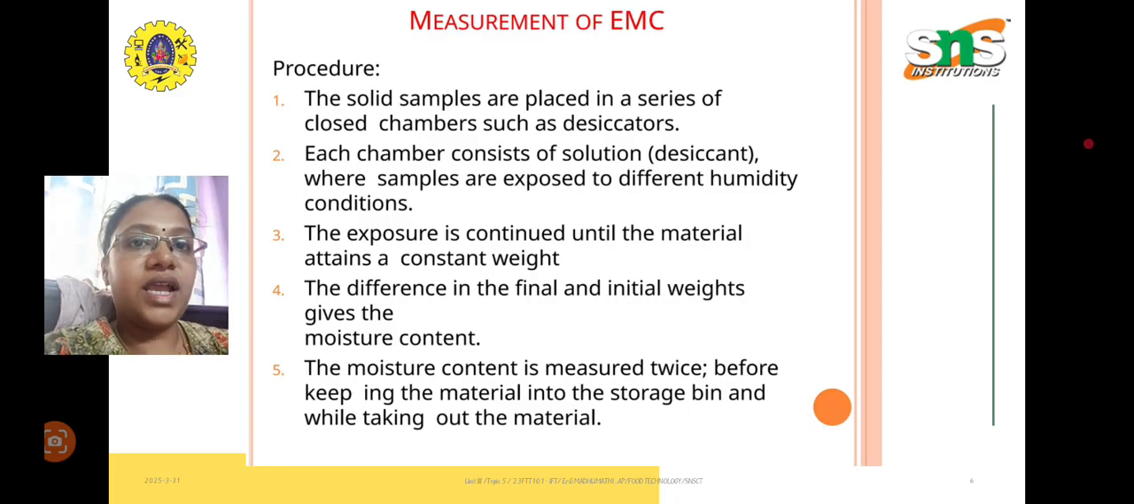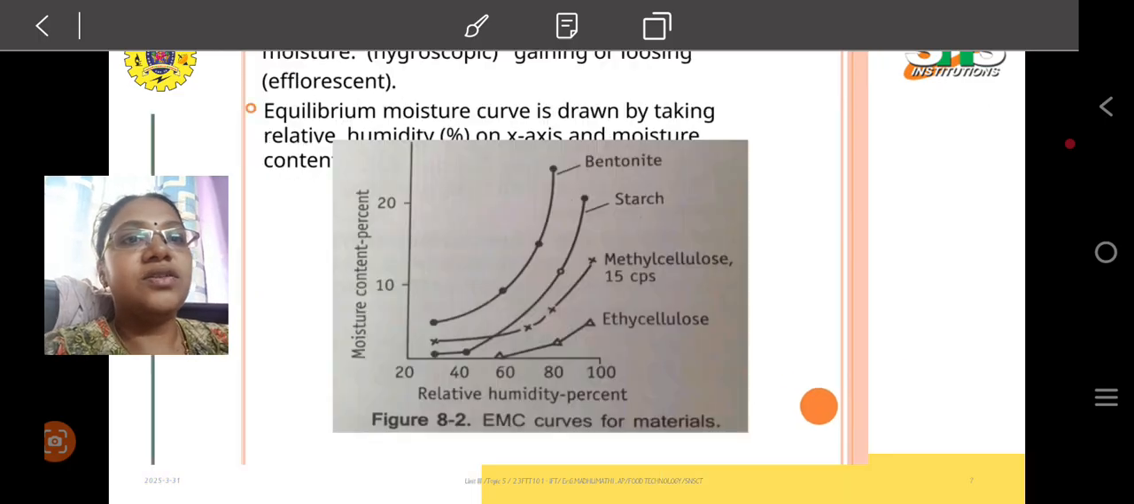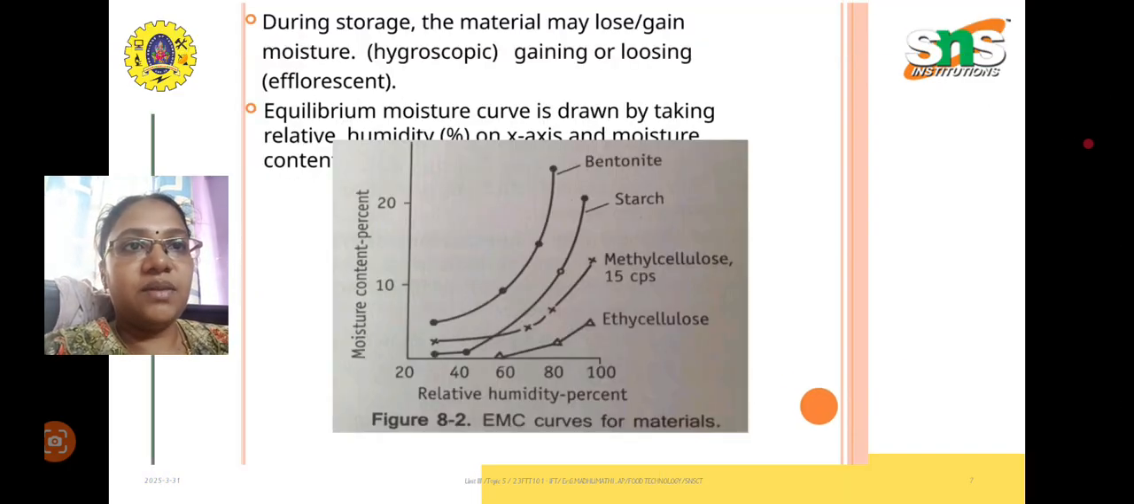Now we take the difference between the final and the initial weights. Then we can calculate the moisture content from the final and initial weights. The moisture content is measured twice, before keeping the material in the storage bin and after taking the material out. This is how we can calculate the EMC. Next, during storage, the material may either lose or gain moisture.